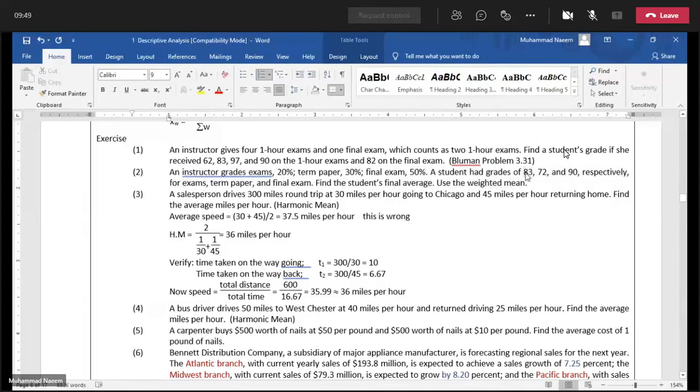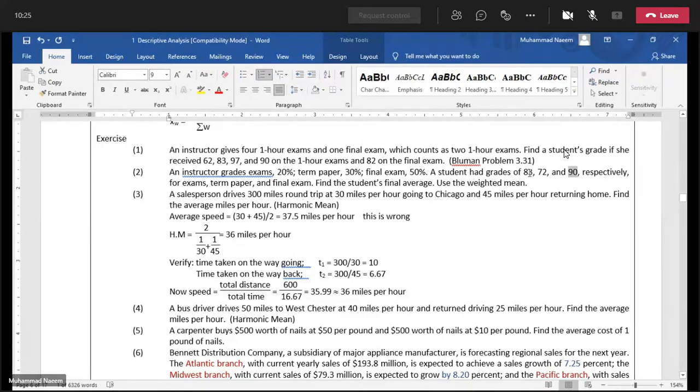As these are the marks obtained by the student, we need to calculate the average of these amounts. But each amount has a certain percentage. These marks obtained have 20%, this one has 30%, and these marks have 50% of weightage.